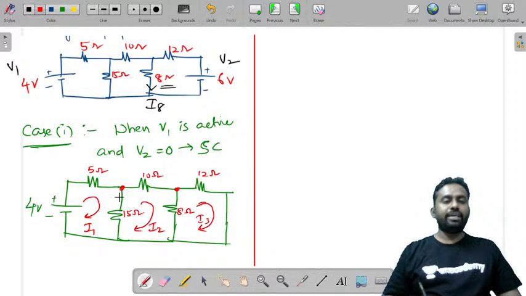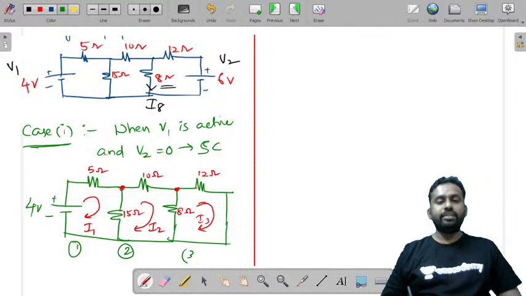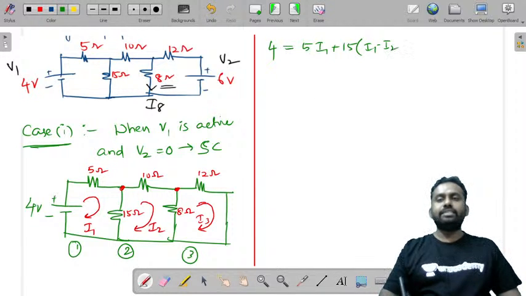When you apply KVL to loop 1, let us call this loop 1, this loop 2, and this loop 3, you will get 4 is equal to 5 into I1 plus 15 into I1 minus I2.